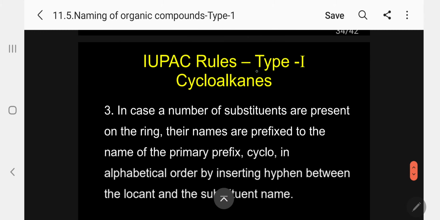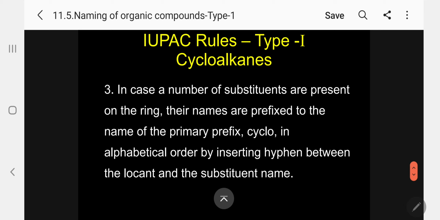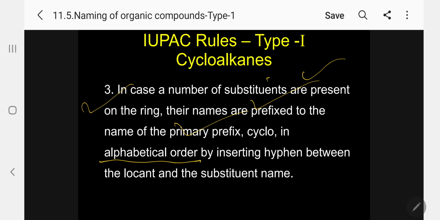So let me go for the second rule. In case a number of substituents are present on the ring, the names are prefixed to the name of the primary prefix, cyclo, in alphabetical order as in the case of the aliphatic compounds.